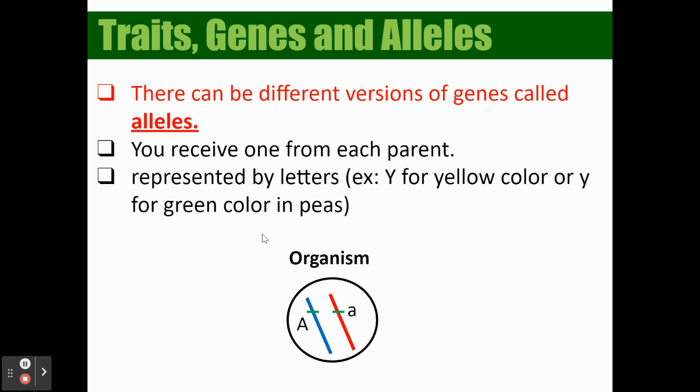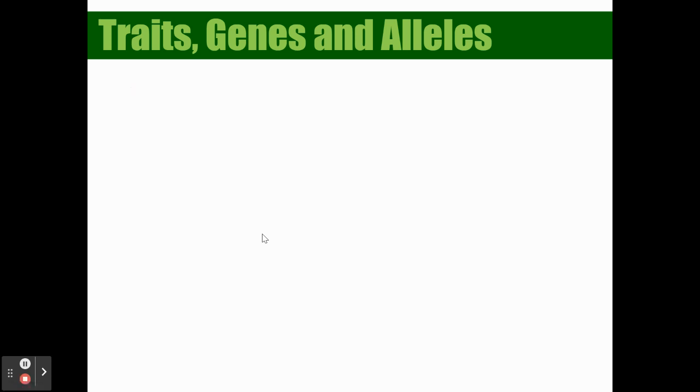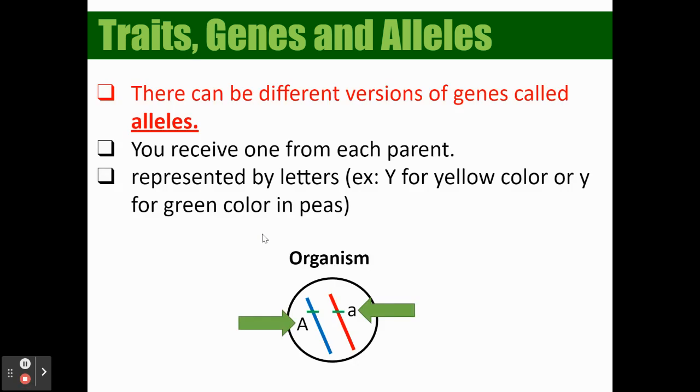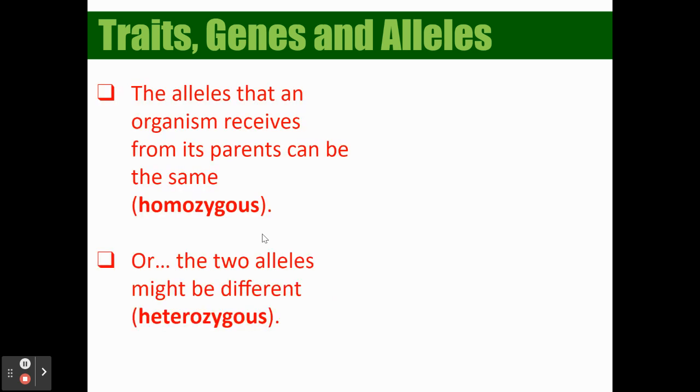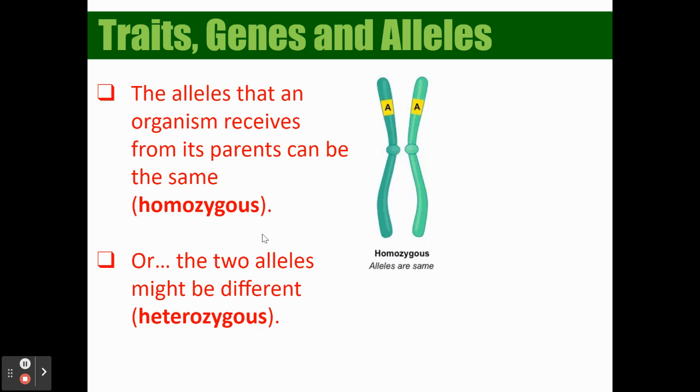So we can use letters to represent that. A recessive trait is going to be a lowercase letter. Recessive is lowercase, and dominant is going to be uppercase. Stay with me, we're almost done. The alleles that an organism receives from its parents, if they are the same, it can be homozygous. Remember our prefix homo means same. So you can see that both the alleles, both the letters, are capital letters.